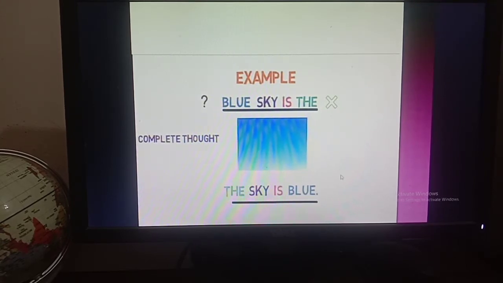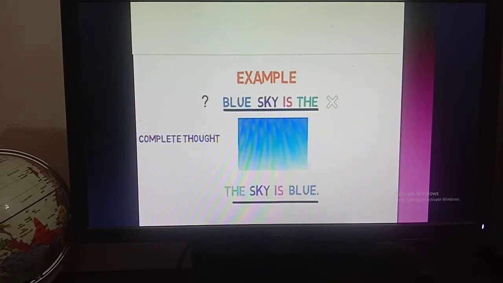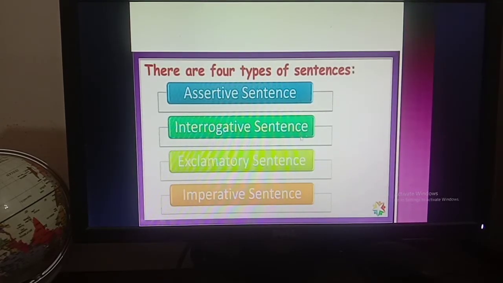Okay, so to be a sentence there should be a complete thought, there should be a verb, and at the end there should be a full stop or a question mark or an exclamation mark, depending on the meaning of the sentence. Now I am going to show you how many kinds of sentences there are. There are 4 types of sentences. First, assertive sentence. Second, interrogative sentence. Third, exclamatory sentence. And the last one is imperative sentence.